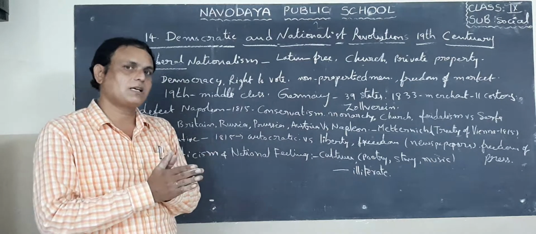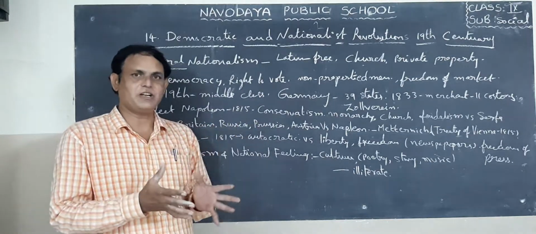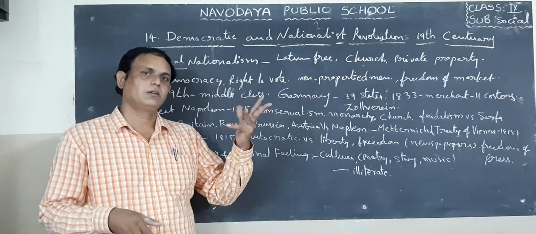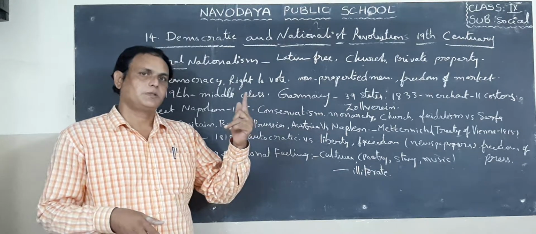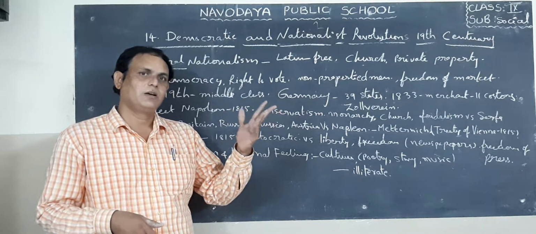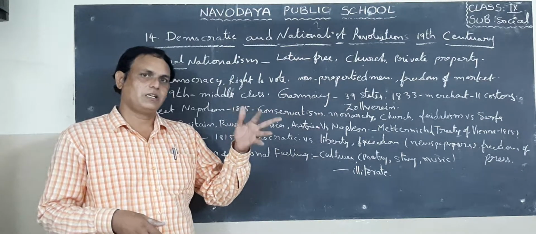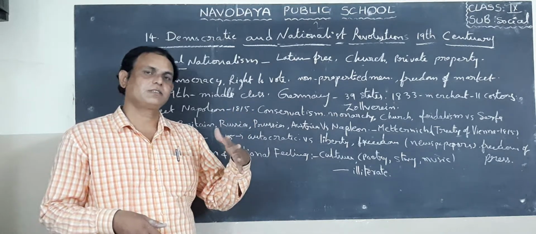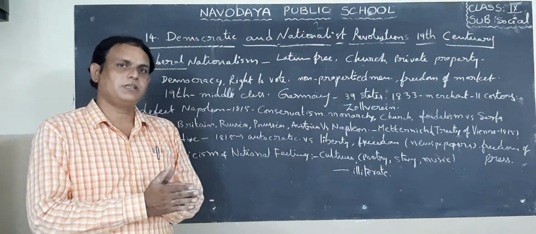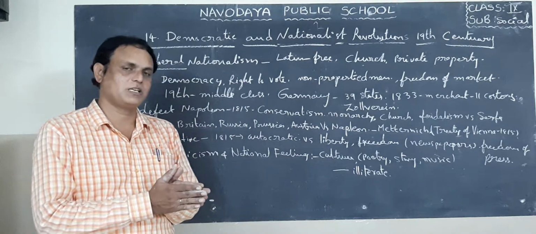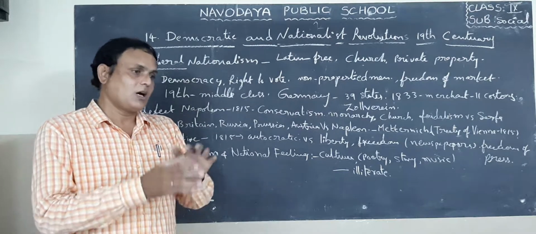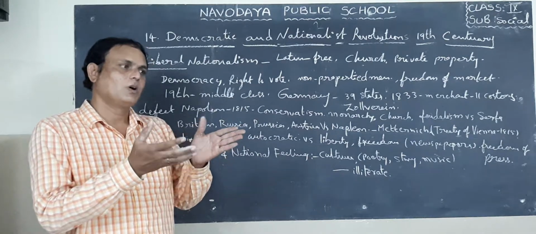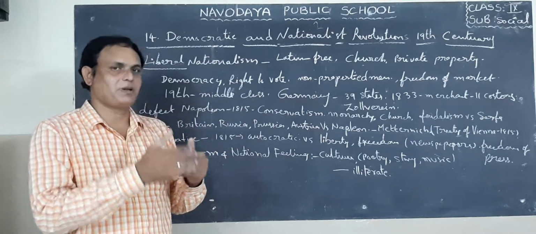So I said in the previous class, what are the European countries? England, Norway, Sweden, Finland, Germany, France, Spain, Portugal, Italy, Latvia, Eritrea, Switzerland, Serbia, Austria, Greece. So these are all countries in Europe. But in those days, they were formed as small kingdoms. Those kingdoms were also ruled by some kings or emperors.